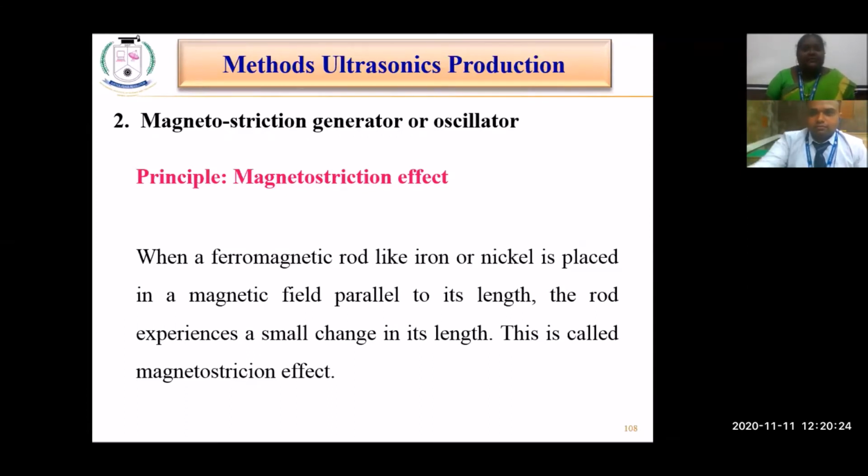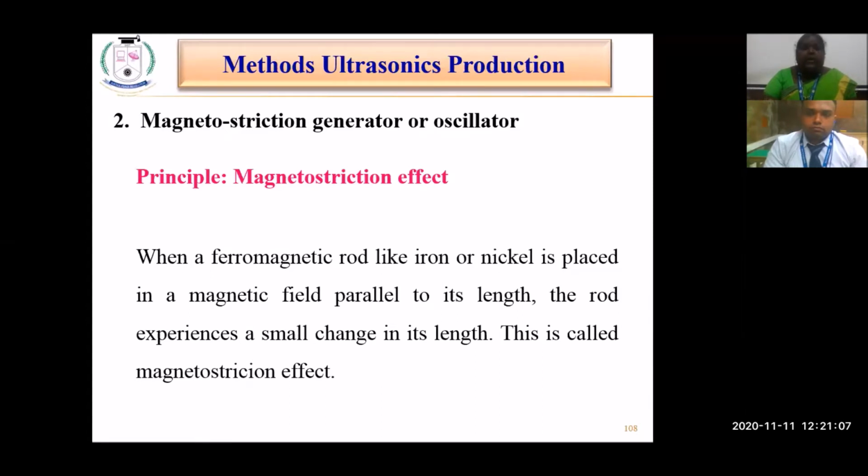The second one is the magnetostriction generator or oscillator. The principle behind it is the magnetostriction effect. What do you mean by the magnetostriction effect? I think you might have studied it in your physics. Whenever a ferromagnetic rod like nickel or iron is placed in a strong magnetic field parallel to the length of the rod, it experiences a small change in its length. It could be either an increase or a decrease in length.